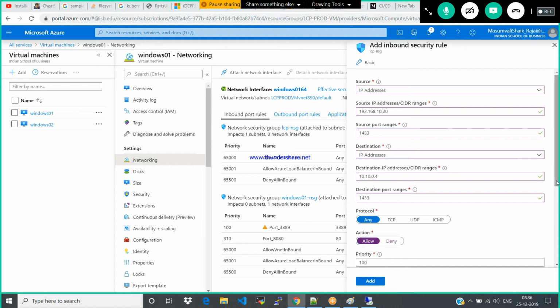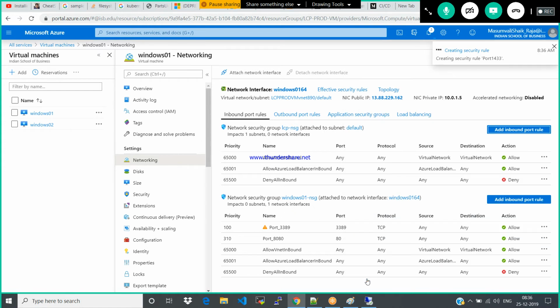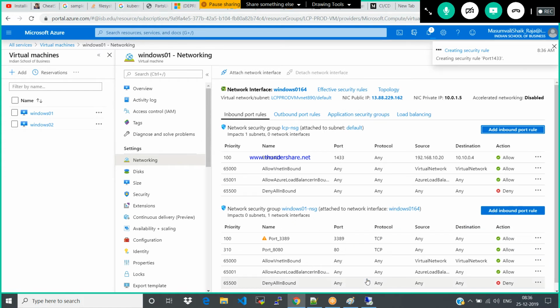So again, what is the priority for this? 100. The port is 1433. Just add. Okay. Now the particular IP address, see, that is the source IP address. This is the destination IP for 1433. Now where should I apply this network security group, at which level should I apply it? Whether it is a subnet level, or a NIC level.